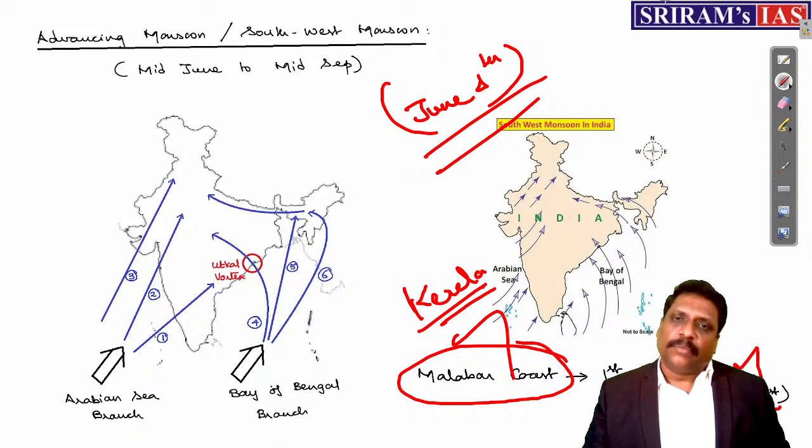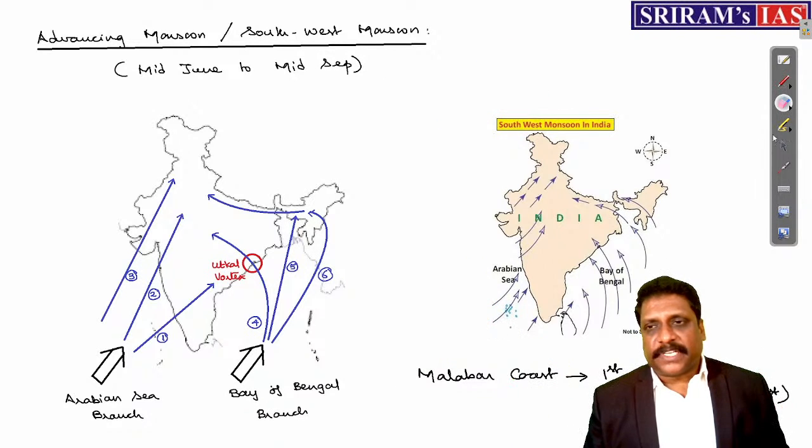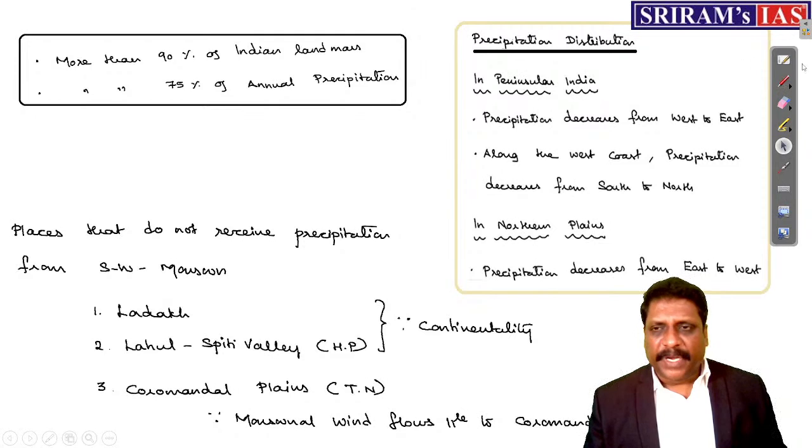There's a slight delay in the monsoon. Otherwise, generally it is June 1st as such. Now, when we talk about the precipitation distribution and some of the very important facts here, let me talk about the same.